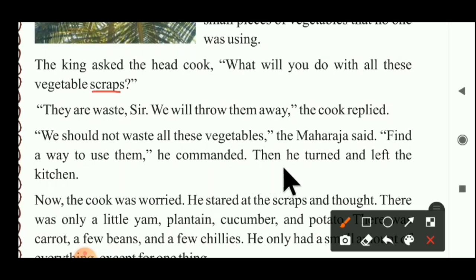Now what happened? Then he turned and left the kitchen. After that, the king left the kitchen and went. But he ordered the head cook to find a way to use them, which means use them. All the scraps you have to use again. Don't throw away those leftover things. Now the king ordered. Now what happened?